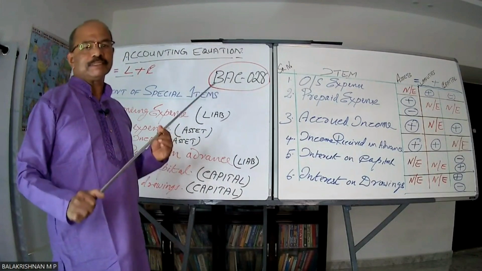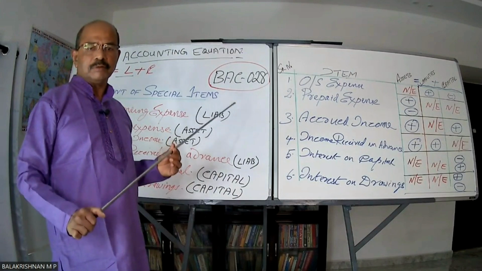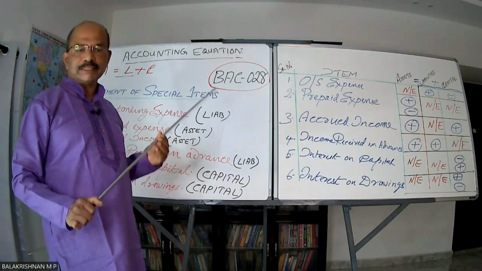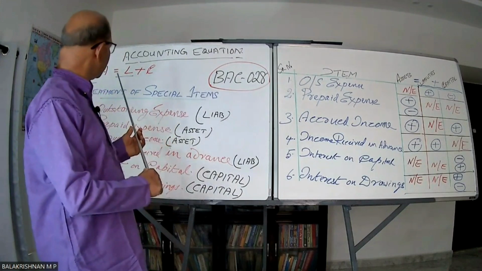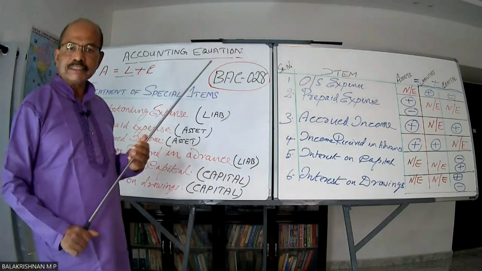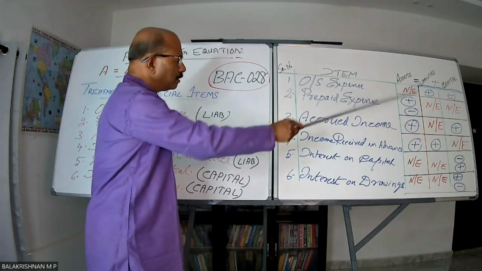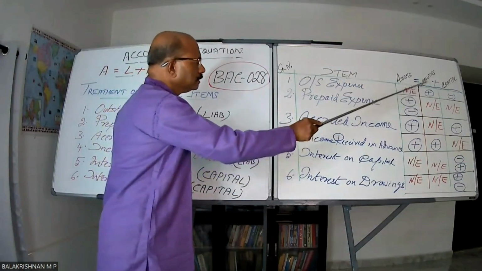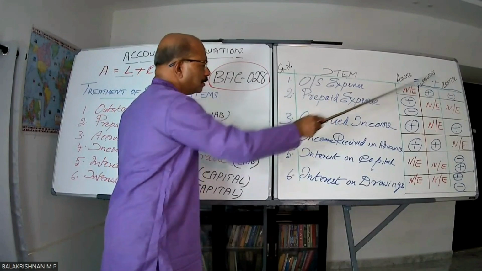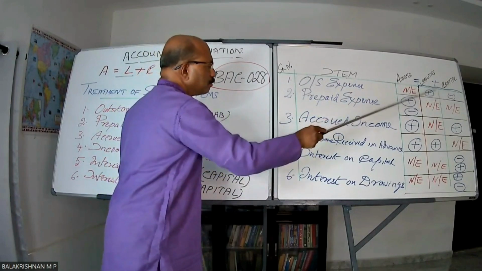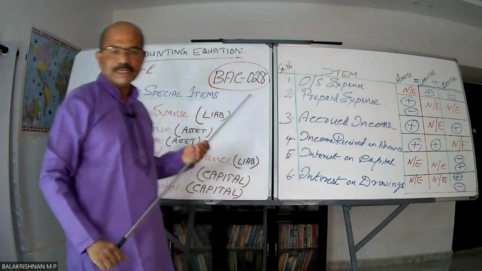Well, students, now let us take up how these items have affected the accounting equation, or what is the effect of these items on the accounting equation. In other words, these items also ensure that the accounting equation, assets are equivalent to liabilities plus capital, is maintained. So this is the asset section. Beyond this line, it is liabilities and this is capital. So the sum of this has to be equivalent to the sum of these two. Right. That's what we say, assets are equivalent to liabilities plus capital.